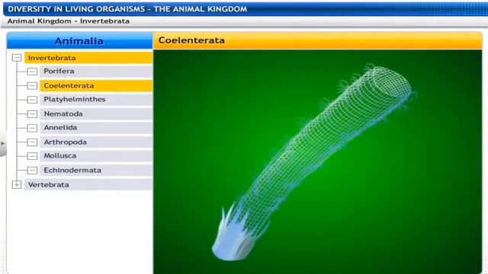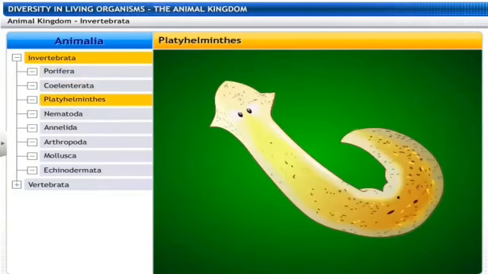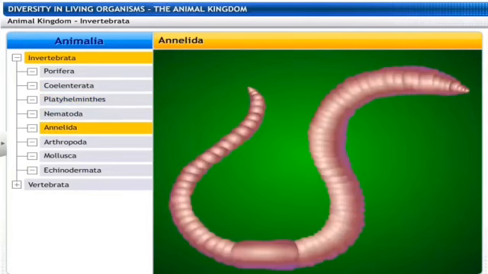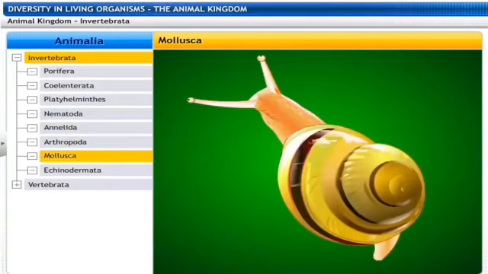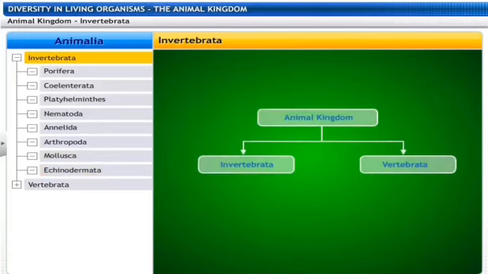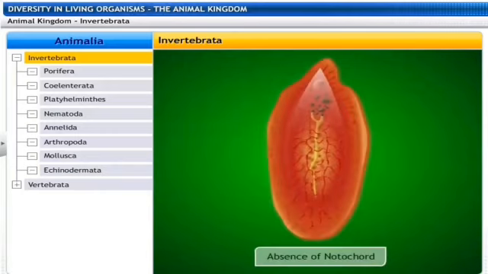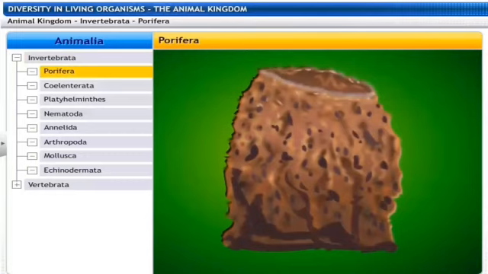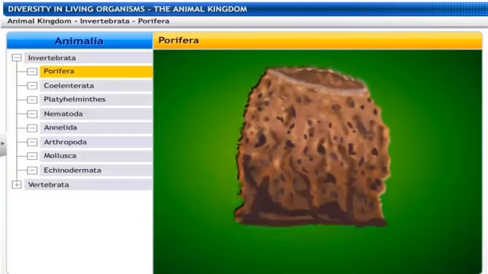The first phylum is the phylum Porifera, then Coelenterata, Platyhelminthes, then the Nematoda, the phylum Annelida, then phylum Arthropoda, phylum Mollusca, the phylum Echinodermata. And then those who have the vertebral column are said to be the vertebrates. Now invertebrates do not have a notochord. Notochord is nothing but the primitive level of the spinal cord. The first phylum is the phylum Porifera.